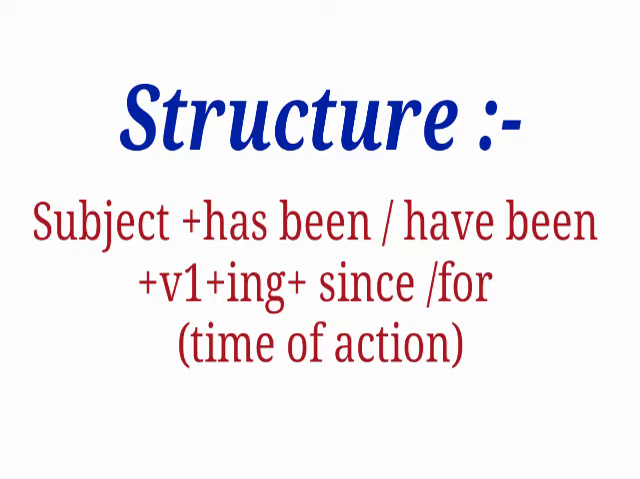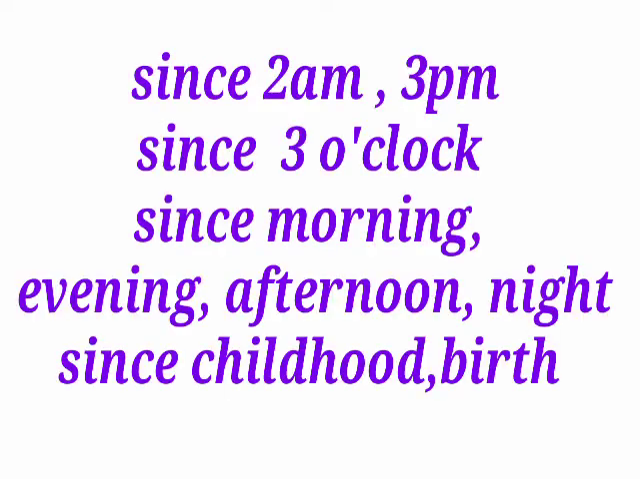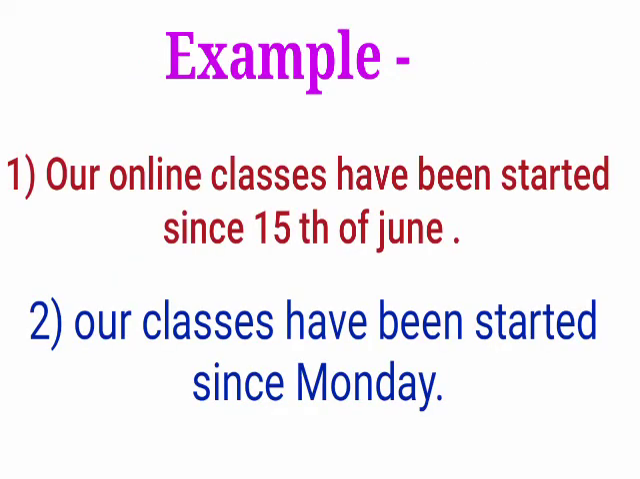Where do we have to use since and where to use for? Since is used to indicate the point of time at which an action started. For example, a particular date, particular year, particular day or particular month. For example, our online classes have been started since 15th of June, or our classes have been started since Monday. So, wherever we are showing a particular time or point of time, we use since.